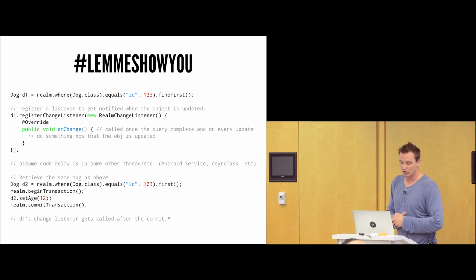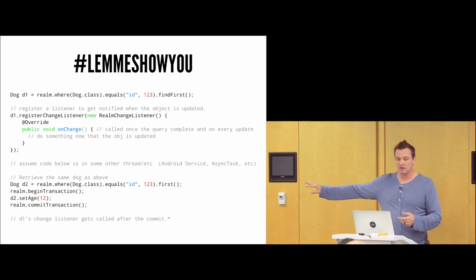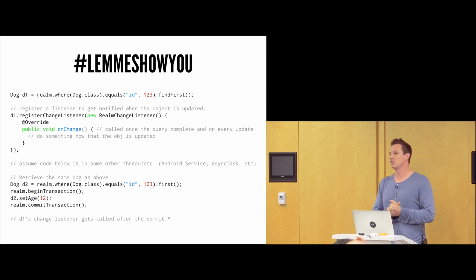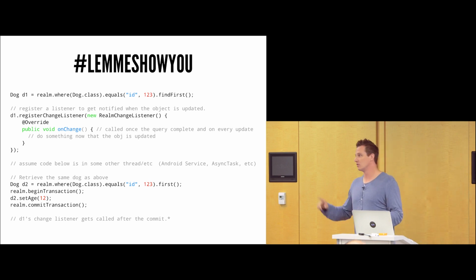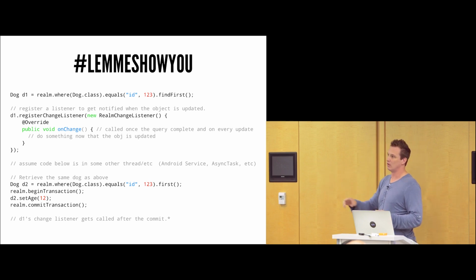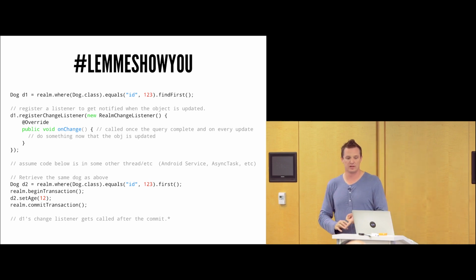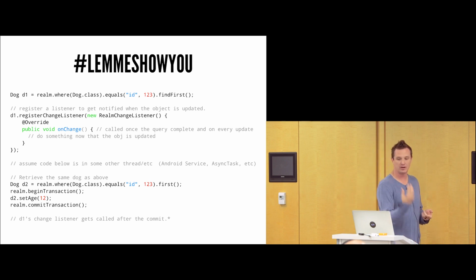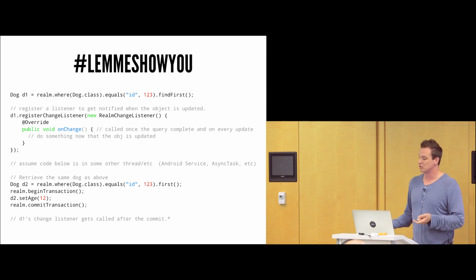We're going to get the same dog, and now we're going to set the dog's age to 12 for whatever reason. Maybe it was a mistake. Well, that's been updated in some other asynchronous thread, and you're still looking at your screen. All of a sudden, in real time, Realm will let you know, saying, hey, this dog object has changed, and it will automatically call your change listener for you. You don't have to set any content observers or anything. You just add this little change listener, and that dog object will automatically be shown for you.